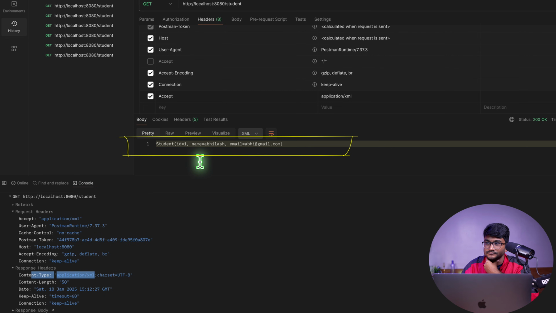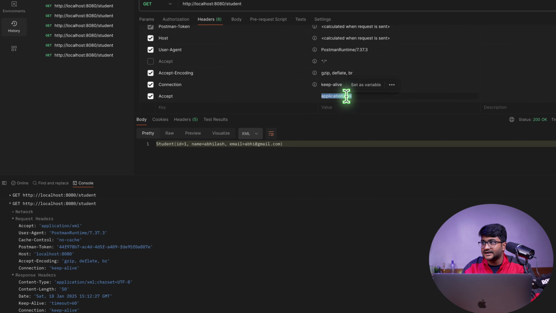So maybe this is a string. Let's not waste our time on this right now. Let's return an object, because I think in whatever format we ask for the data, the server gives us the data in that format. This is the example of that. We are asking for the data in XML, and the content type it returns is also XML. But to our naked eyes, this is a string, so we are not getting the flavor of JSON or XML.